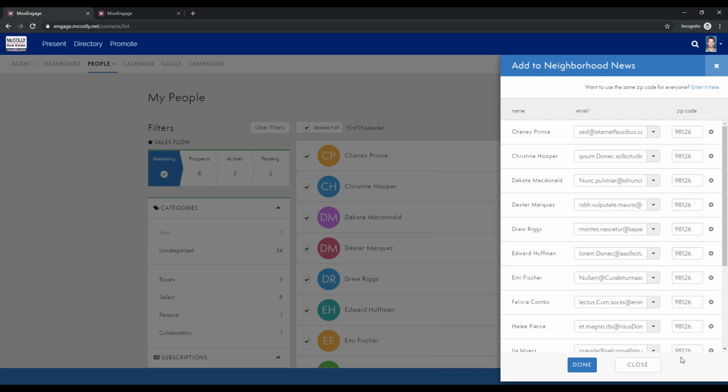So extremely easy if maybe you have a neighborhood specialty for an agent, or they want to focus on a more luxury area. You can put in that zip code here and they'll all receive the same neighborhood news newsletter every month. So really easy to get those all in there.